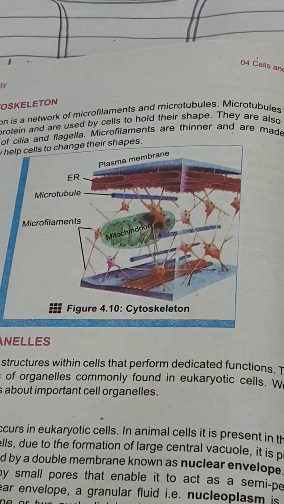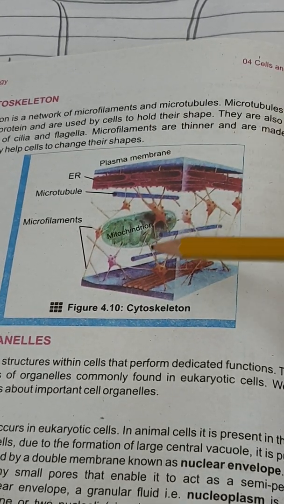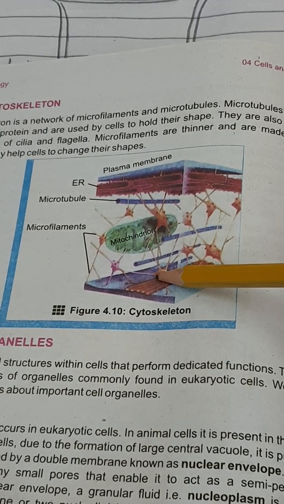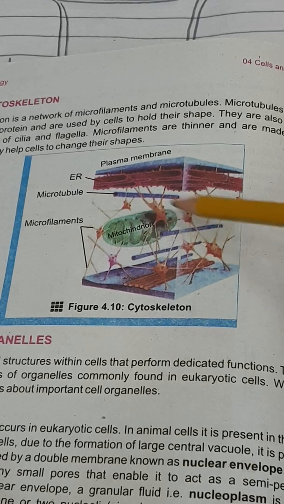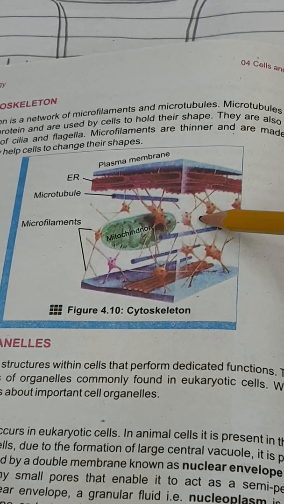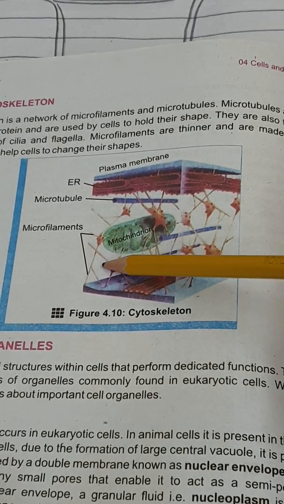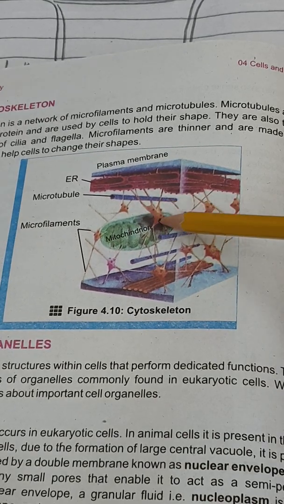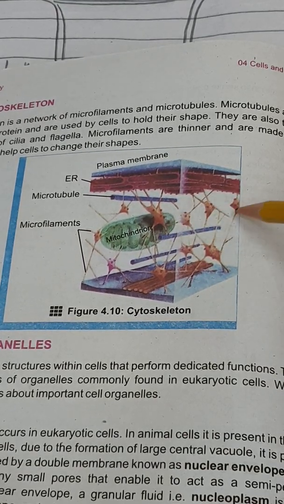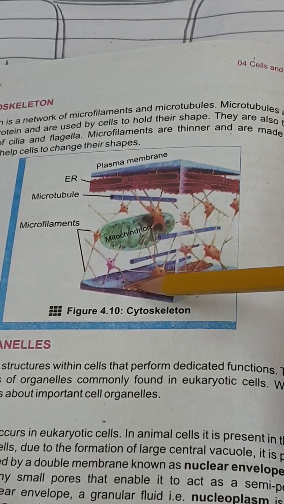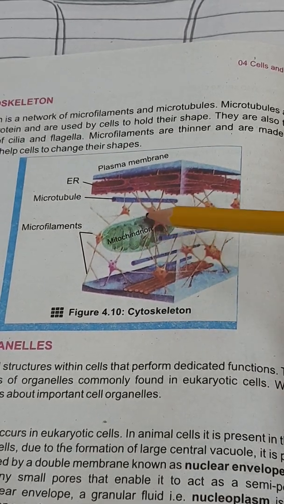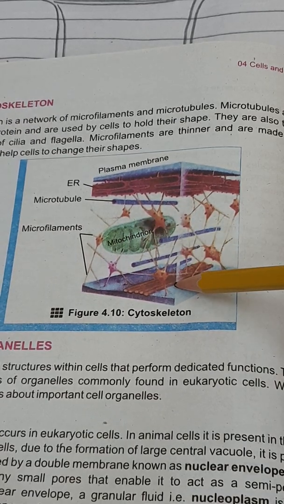Okay, our next structure is the cytoskeleton. Not an organelle, but an important structure. The cytoskeleton is the skeleton of the cell, considered to be the skeleton. As you can see, these are the parts of the cytoskeleton, and it maintains the shape of the cell as well as the shape of the organelles.